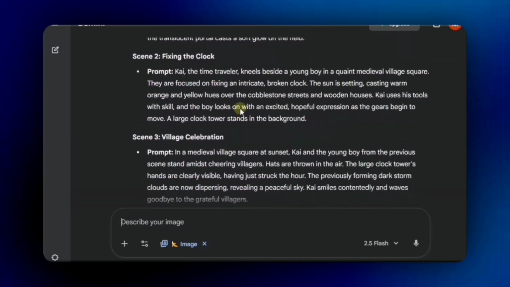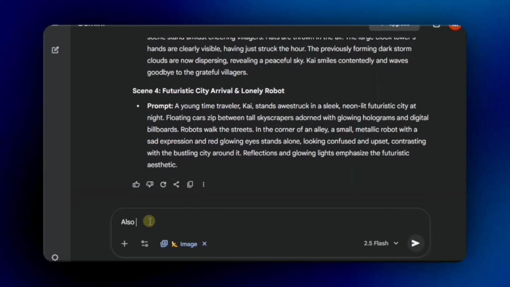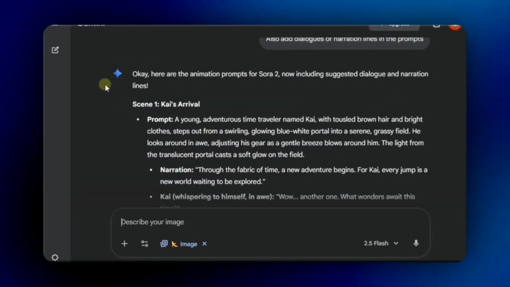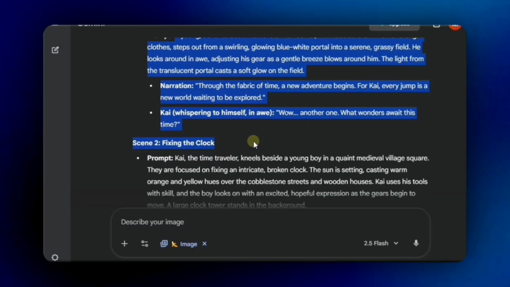For that, give Gemini another prompt. Also add narration lines or dialogues for these scenes. Then click Next, and Gemini will handle everything for you automatically. Once all the prompts are generated, copy the first one. It already includes animations, voice, and everything.